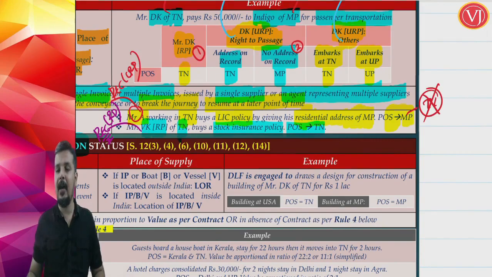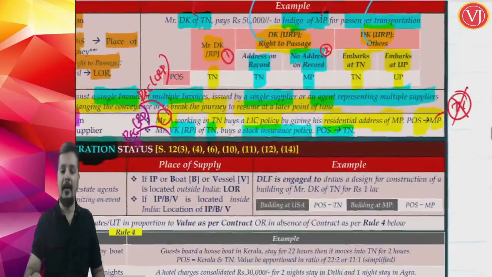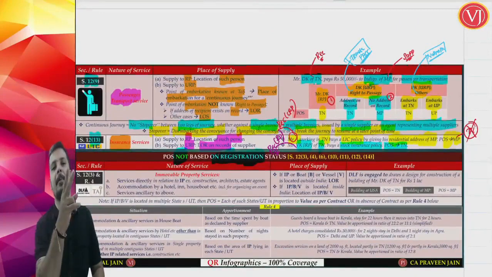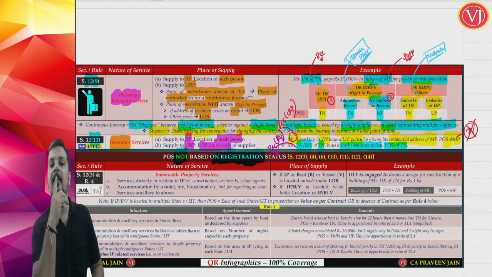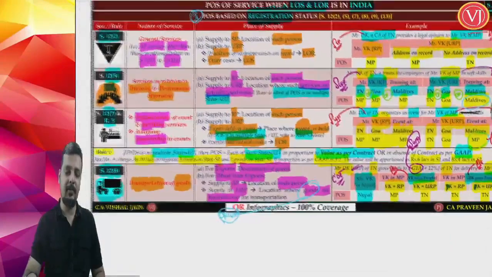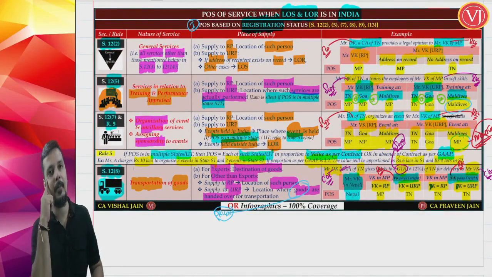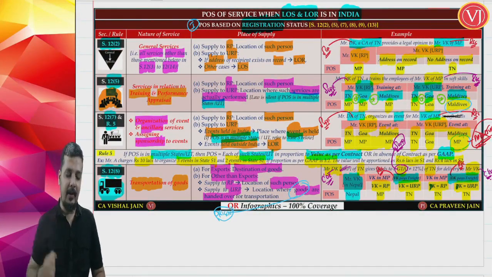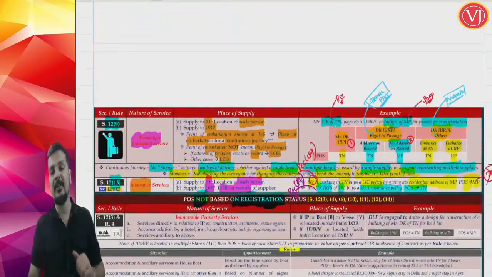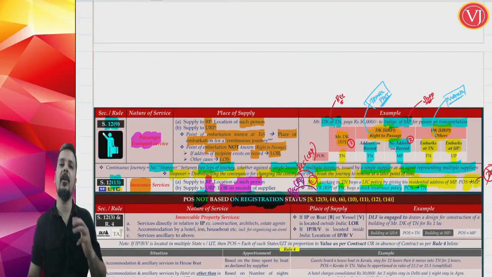Friends, this completes our first part of section 12, where we are focusing on cases where both location of supplier and location of recipient are in India, and the answers are based on the registration status of the recipient. We have seen the general provision section 12 subsection 2, then certain specific provisions: section 12 subsection 5 for training and performance appraisal, section 12 subsection 7 for events, section 12 subsection 8 for goods transportation, section 12 subsection 9 for passenger transportation, and section 12 subsection 13 for insurance services, whether life insurance or general insurance.